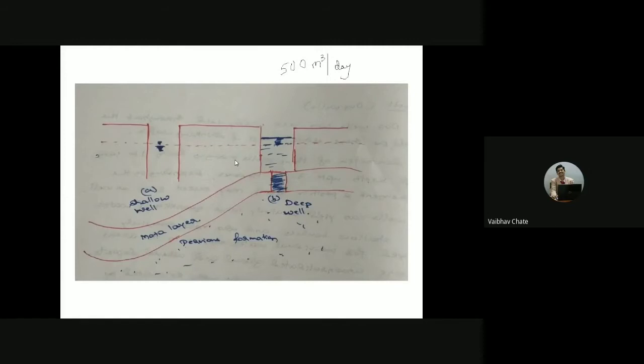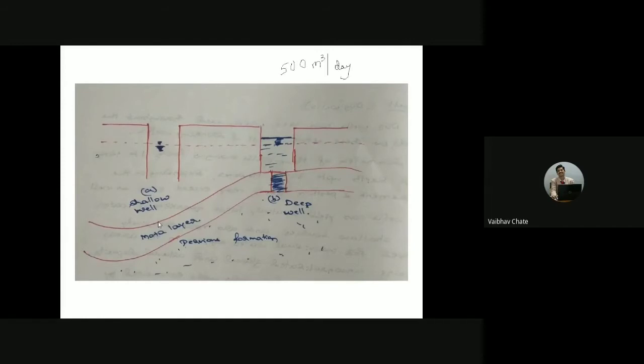Okay, when we are talking about a shallow well, right? It penetrates the pervious stratum only, and it draws the water through that particular layer itself. That means the shallow well is going to encounter the primary aquifer system. It means it is not going to go beyond the mota layer. That is one of the important things.